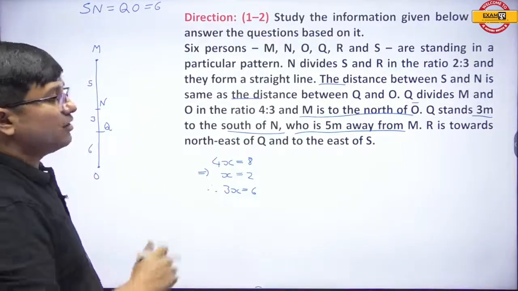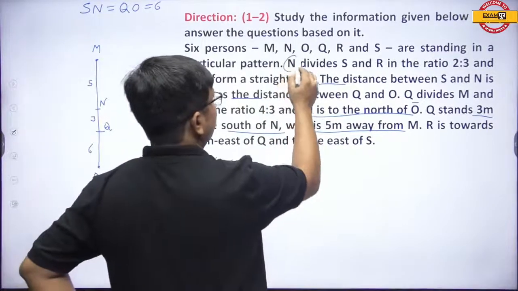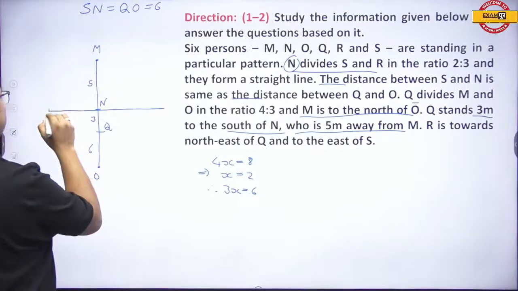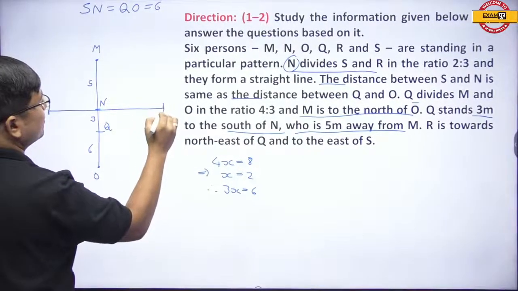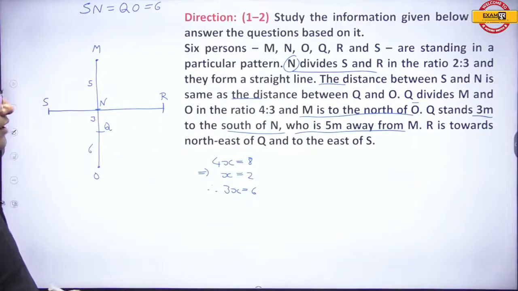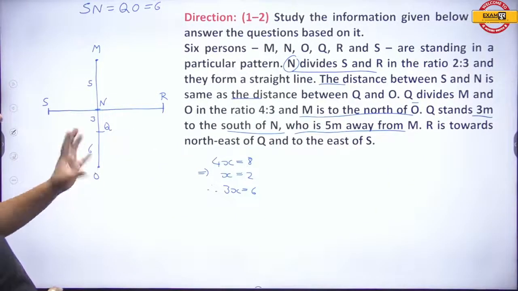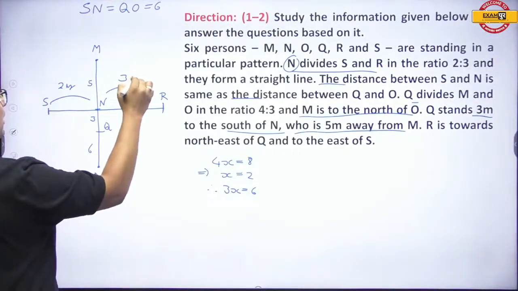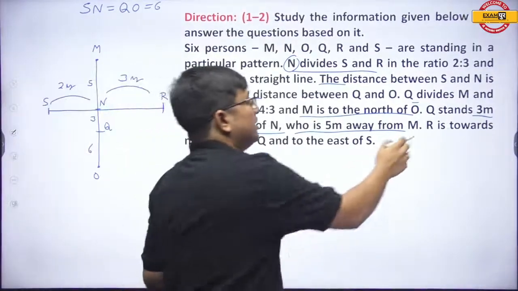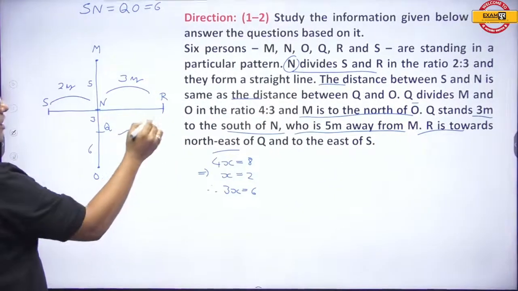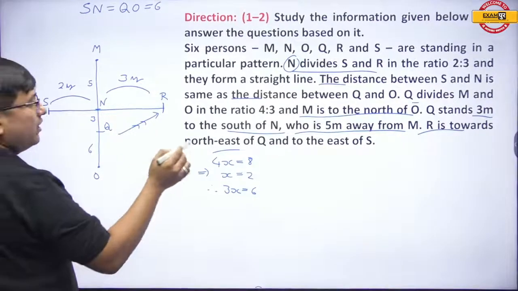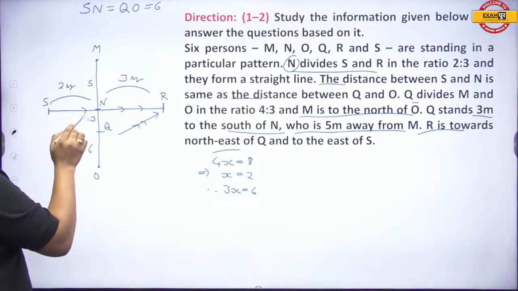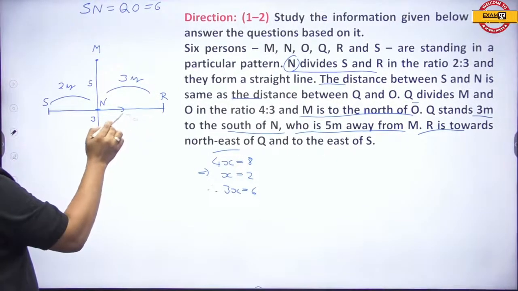Now the next thing is, come back to this line. N divides S and R in the ratio 2:3, and they form a straight line. That's all right. And further, let us confirm. R is towards the northeast of Q and is also towards the east of S. So I hope that the diagram is very much in conformity with what was said.